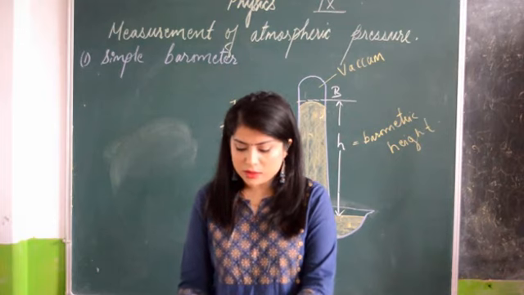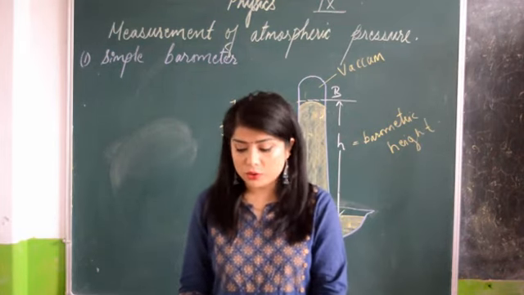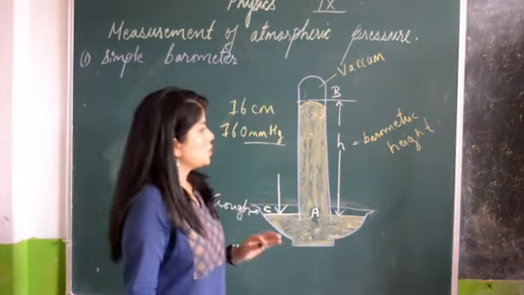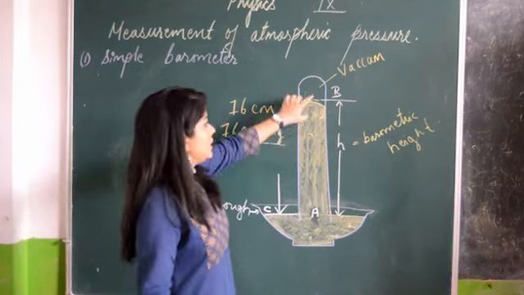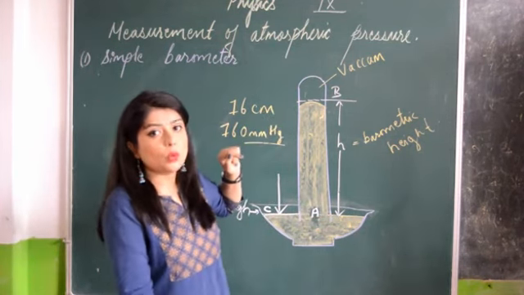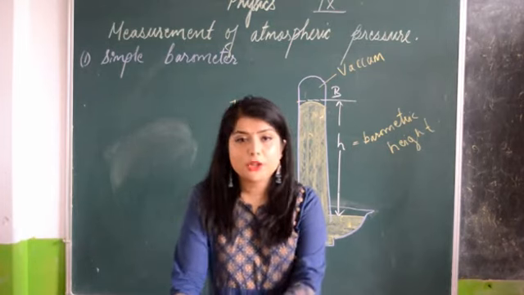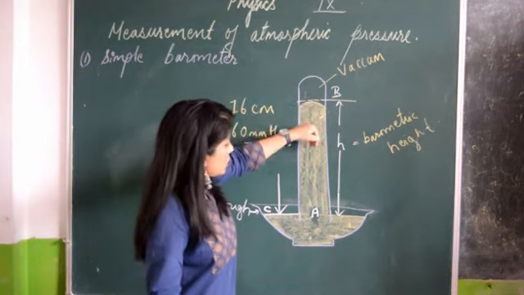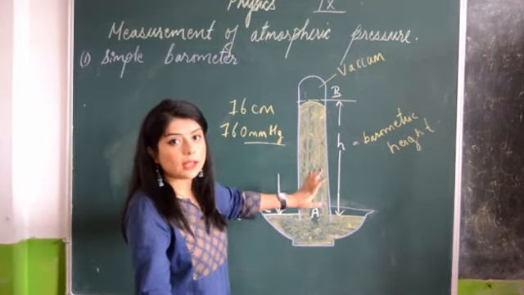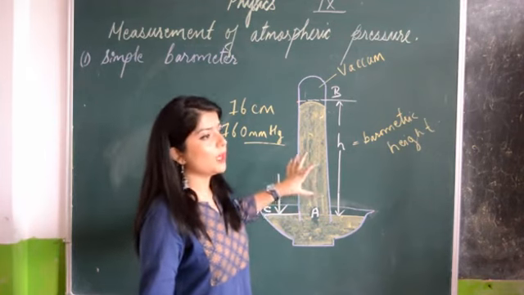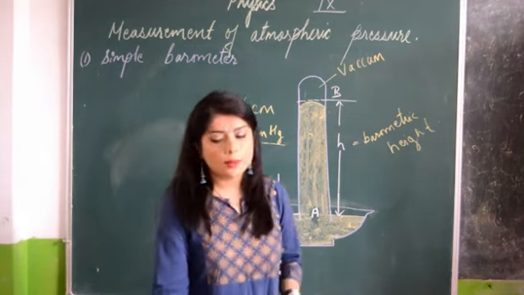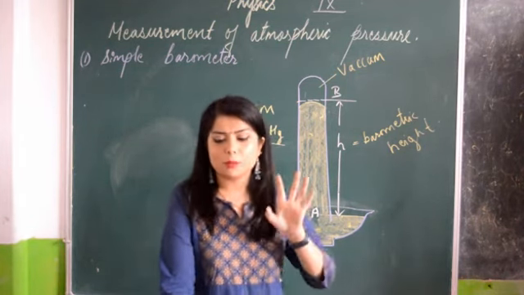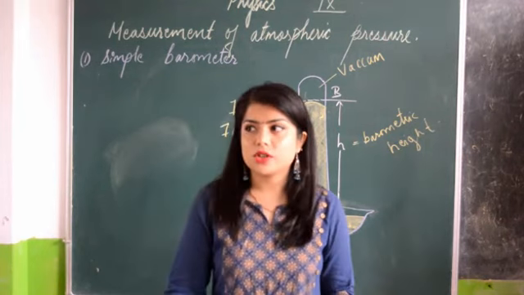Now, using this, you also have an idea of the disadvantages of using water. First, the density of water is low, so if you keep water over here, the height of this test tube has to be more than 1 meter. The vapor pressure of water is high, so if the water changes into vapor, it will exert pressure, and we will not be able to calculate the actual atmospheric pressure. Another thing is that water sticks to the glass, and water is colorless, so it will not be easily seen. Those are the disadvantages of using water.